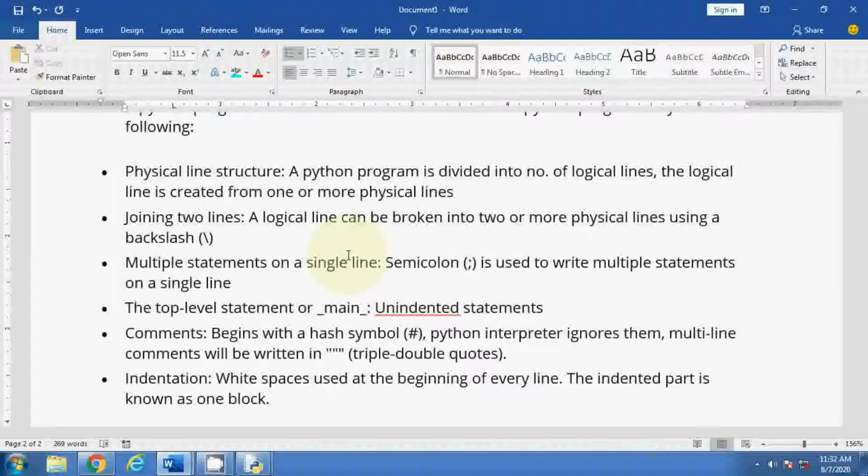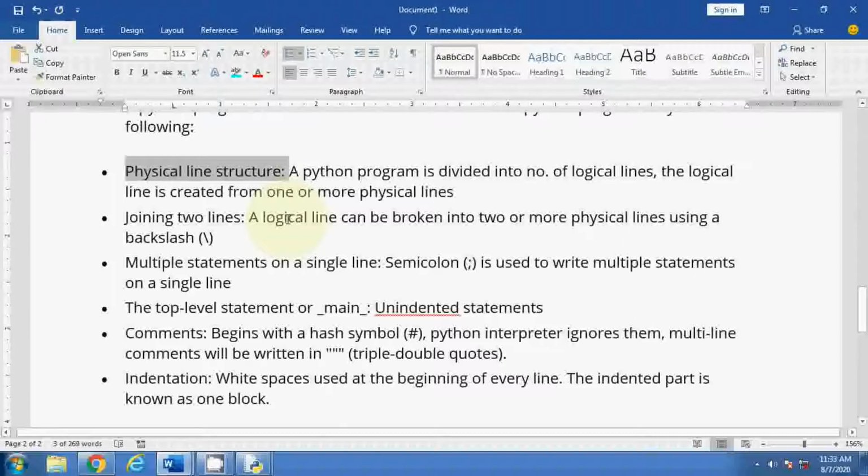So you have to follow this structure whenever you are writing the program. Whenever your lines are very long and going beyond a single line, you can use this line structure, physical as well as logical line structure. Then you can join two lines with a backslash.